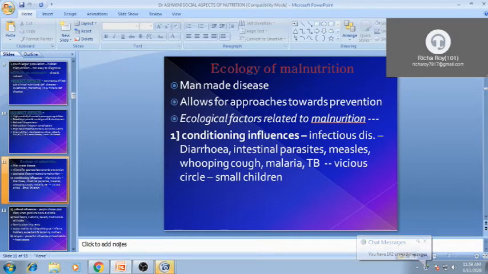Ecology of malnutrition: it is a man-made disease, that we all know. For the approach toward prevention, we have to set a specific approach, like primordial approach, primary approach, secondary approach, high risk prevention approach. We have to decide the prevention strategy, then we have to implement that. Just thinking of a prevention strategy will not work. We have to work on that.